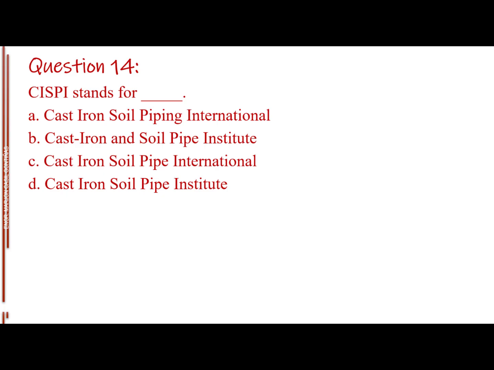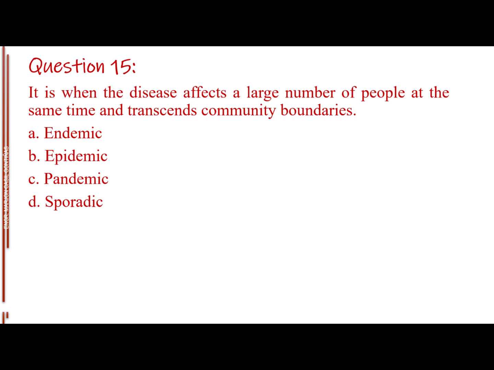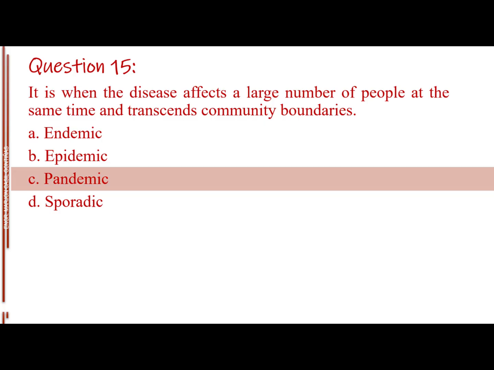The answer is letter D, Cast Iron Soil Pipe Institute. Question number 15. It is when the disease affects a large number of people at the same time and transcends community boundaries. Letter A, endemic. Letter B, epidemic. Letter C, pandemic. Letter D, sporadic. The answer is letter C, pandemic.